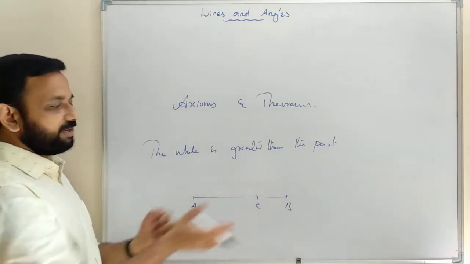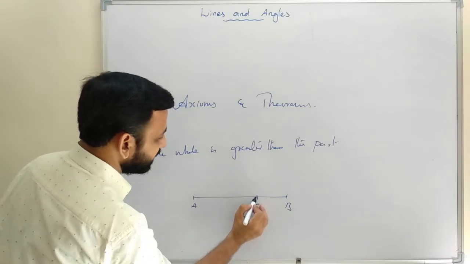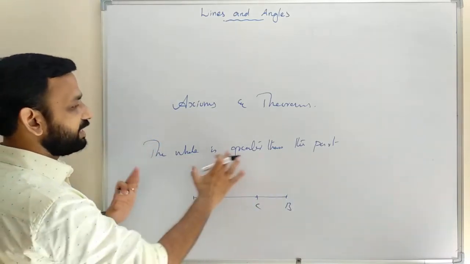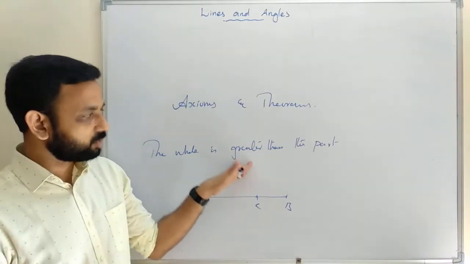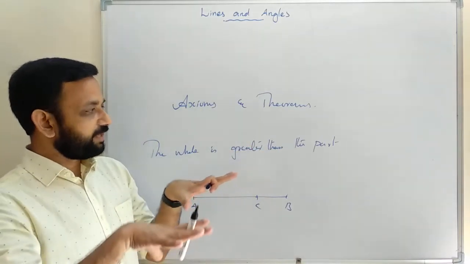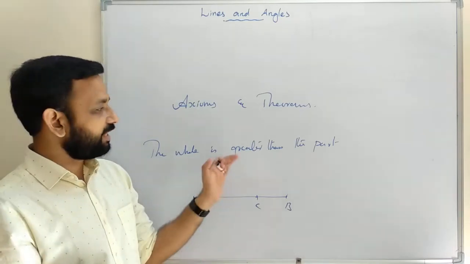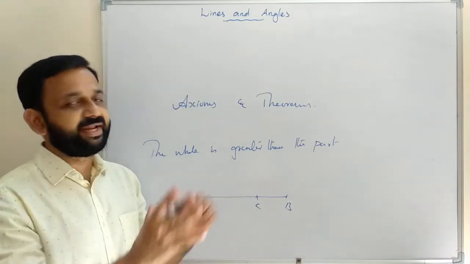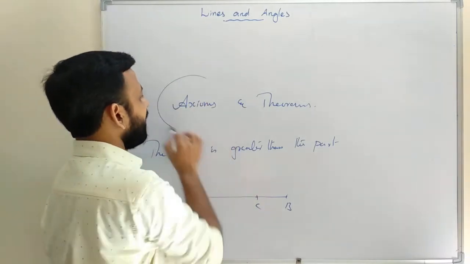BC is part of AB, but AB is greater than BC. The whole is greater than the part. So that is a universal truth. No need of any proof to believe it, and it is self-evident.